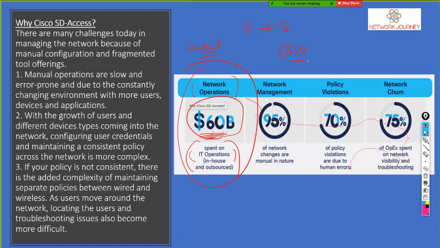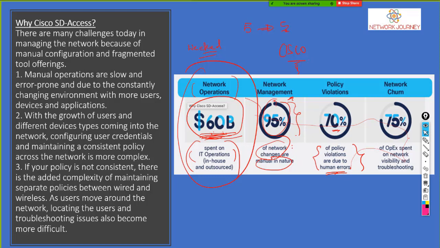With the help of Cisco SD Access, you can reduce the cost where you are spending on monitoring or the L1 job, because DNAC can handle that. Network changes that are manual in nature can cause some issues. Let's say you did some changes, or you are trying to manage your whole data center or an enterprise. It's easier with SD Access instead of individual standalone boxes. Most of the time, 70% of the time, the outage we see is because of human error.